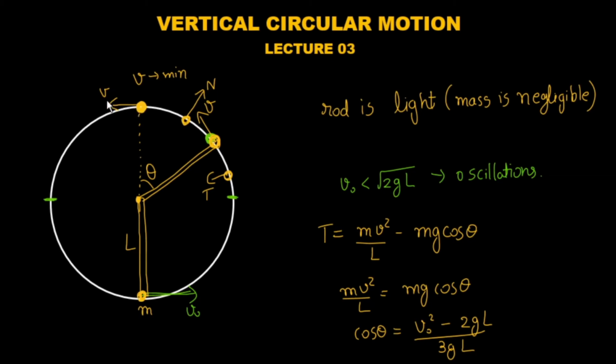If it reaches here, then it will surely complete the full circle. Tension will not become 0 anywhere because tension will be replaced by normal. So for sure here the velocity will become 0 because minimum velocity is happening here. So let's find out what minimum speed v0 should be given so that we get 0 speed at the top.